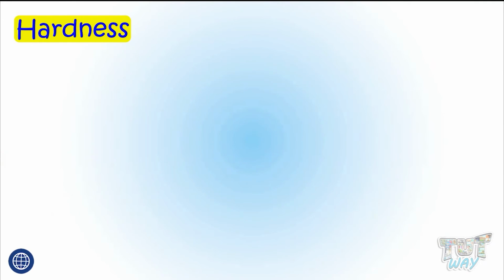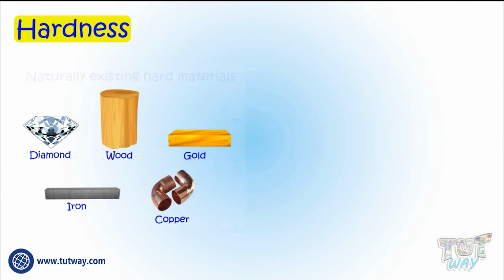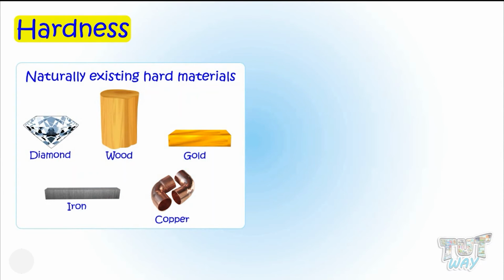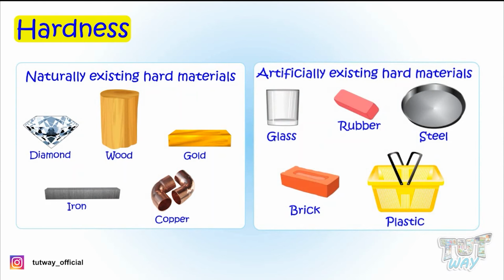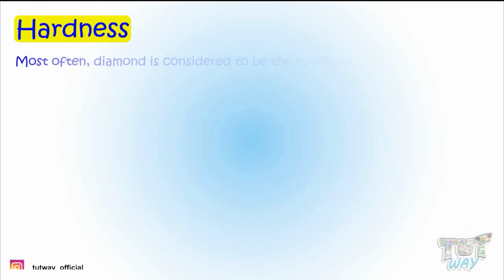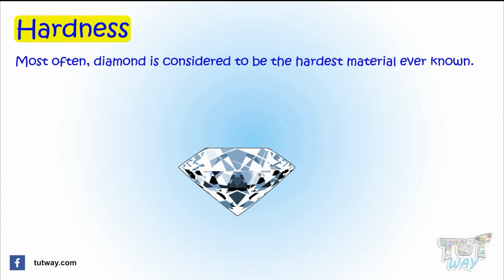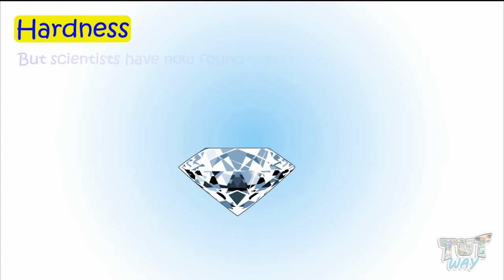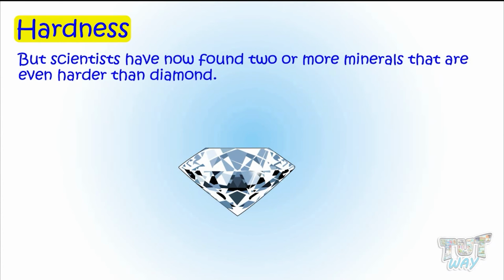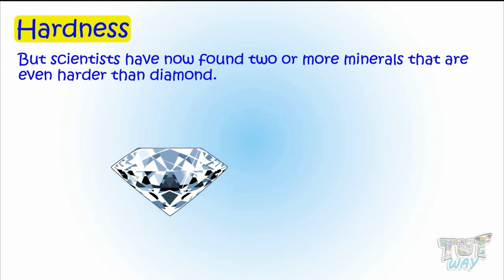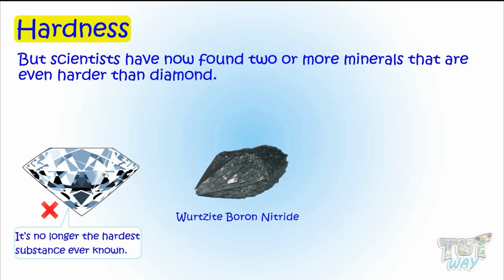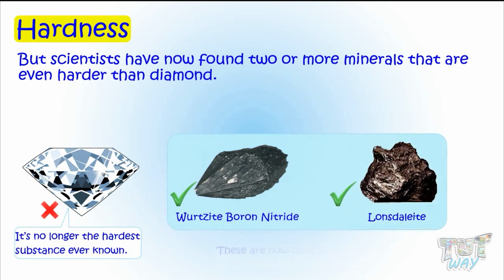We have a lot of hard materials, which are naturally present in our environment, and some are man-made. Most often, diamond is considered to be the hardest material ever known. But scientists have found 2 more minerals that are even harder than diamond: quartzite, boron nitride, and Nonductile.